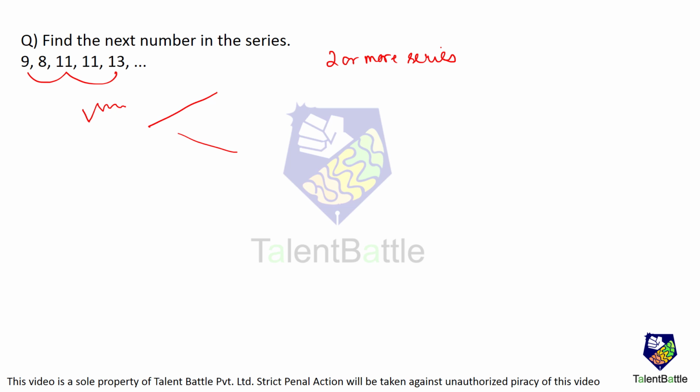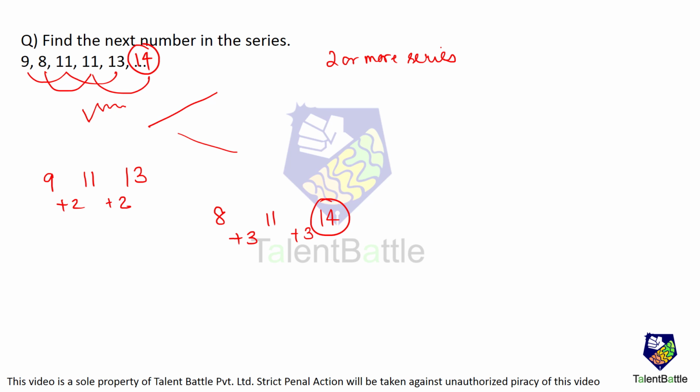Take the alternate numbers 9, 11, 13. This looks like a series where you add 2 to everything. The other series is 8, 11, and so on, where you are adding 3 to it. So the next one has to be 11 plus 3, which comes out to be 14. So the next number is going to be 14.